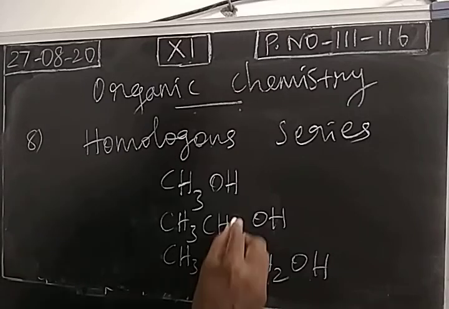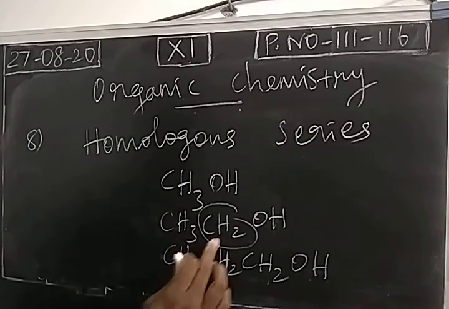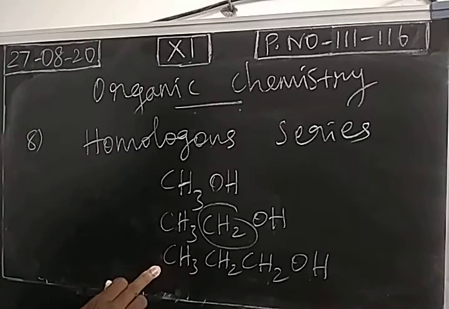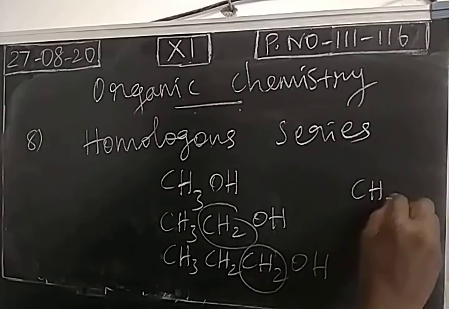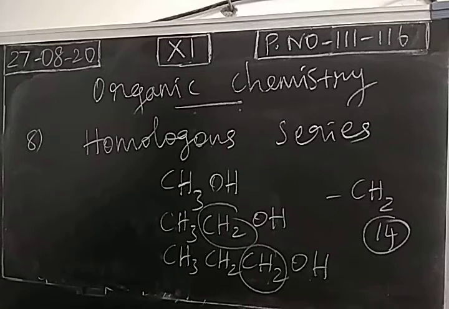This is mainly due to this one. Comparing the first member, the second member has one extra unit, a CH2 unit. Comparing the second member, the third member has one more extra unit. So the members differ by a CH2 unit, or 14 AMU. What is the mass of this one? 12 plus 2, 14 AMU. So these are called the homologous series.